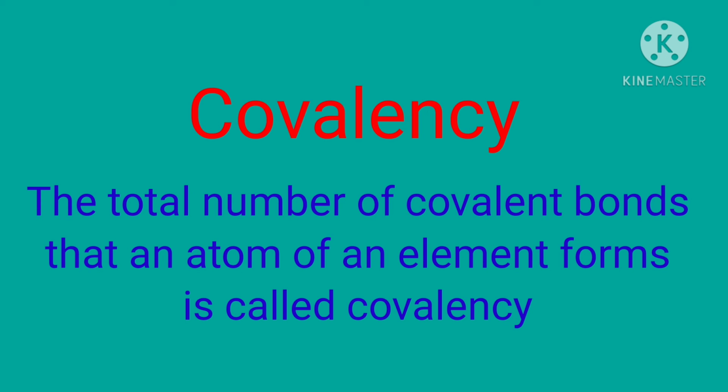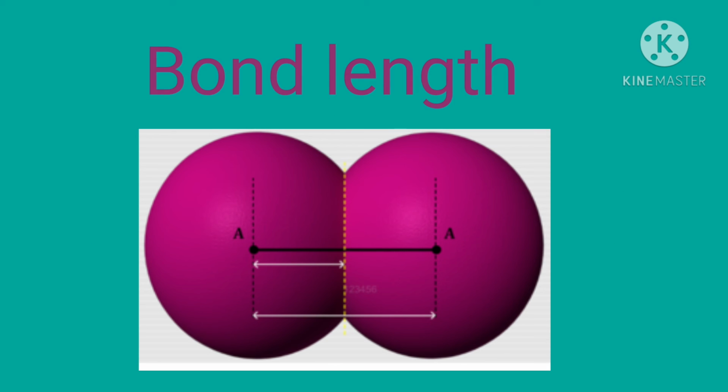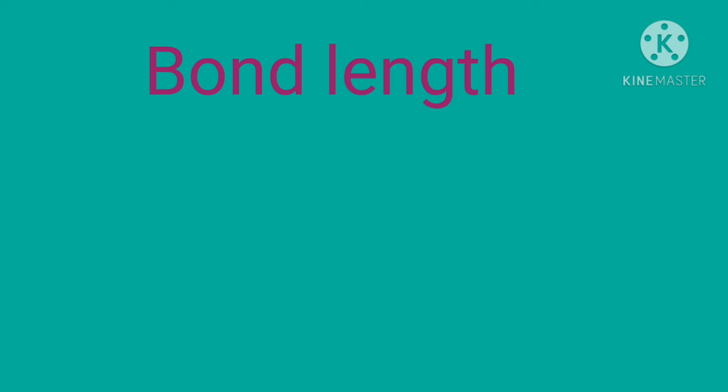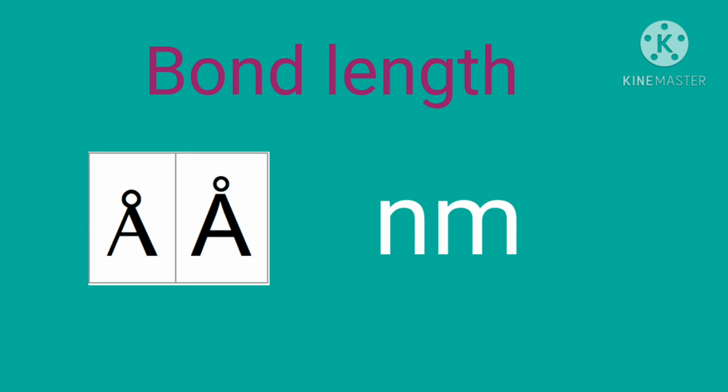The total number of covalent bonds that an atom of an element forms is called its covalency. Remember children, the total number of covalent bonds that an atom of an element forms is called covalency. Now we will observe what is bond length. Bond length or bond distance is the equilibrium distance between the nuclei of two atoms which form a covalent bond. It is generally given in nanometers or angstrom unit.